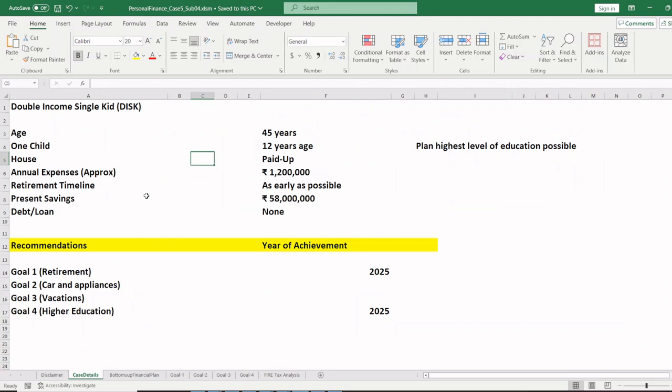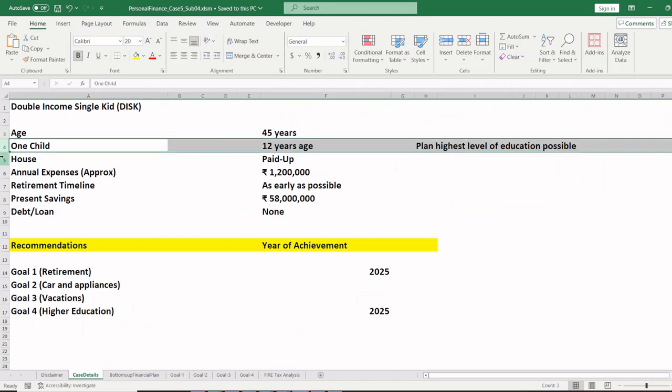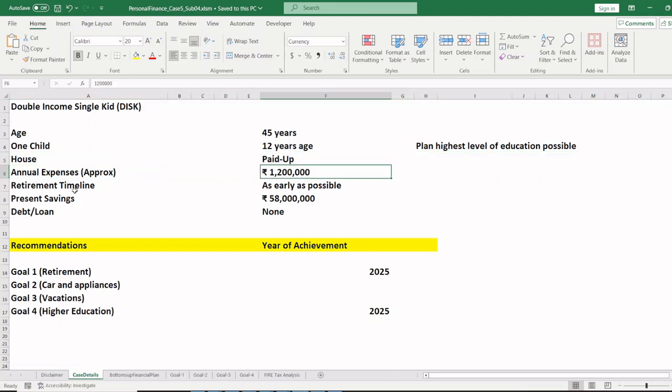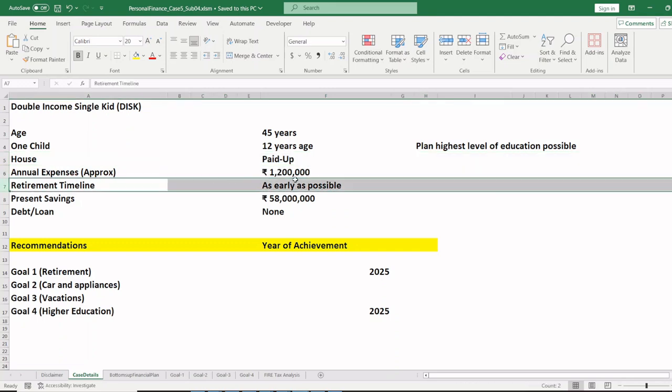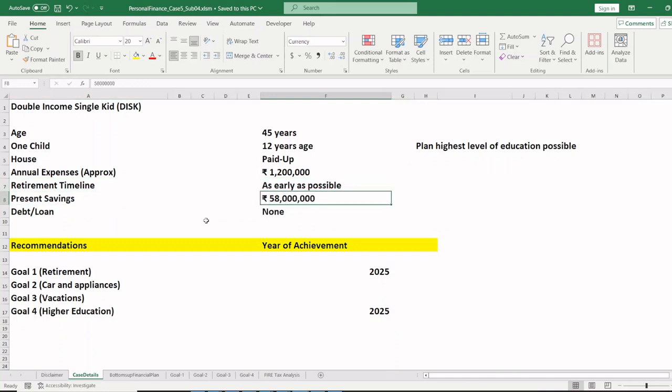Jumping to case details: age is 45 years old. There's one child. House is paid up. Annual expense is about 12 lakh rupees, right? Retirement timeline is as early as possible. Present savings is around 5.8 crores, right? Many of you might say 5.8 crores and 12 lakhs annual expense, the person is already retired. No, it's not the case. Just give me 30 more seconds, and you will realize why this video is made.